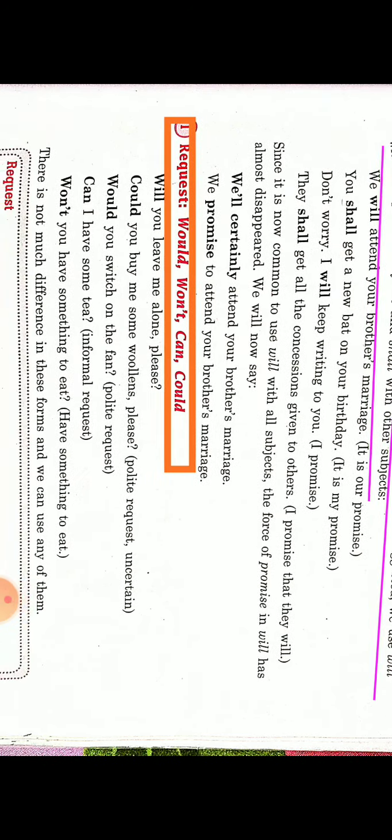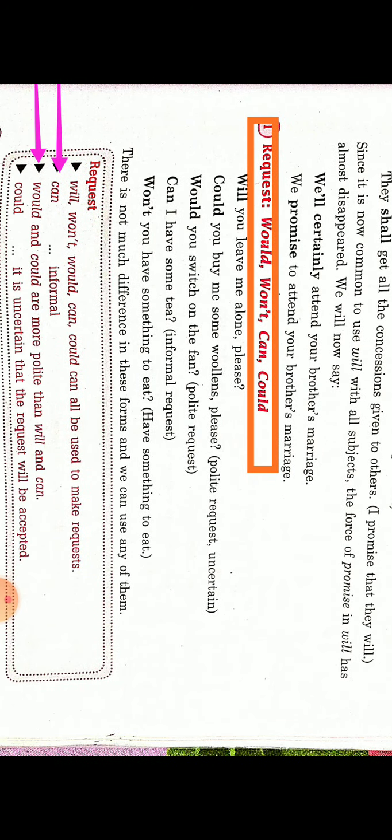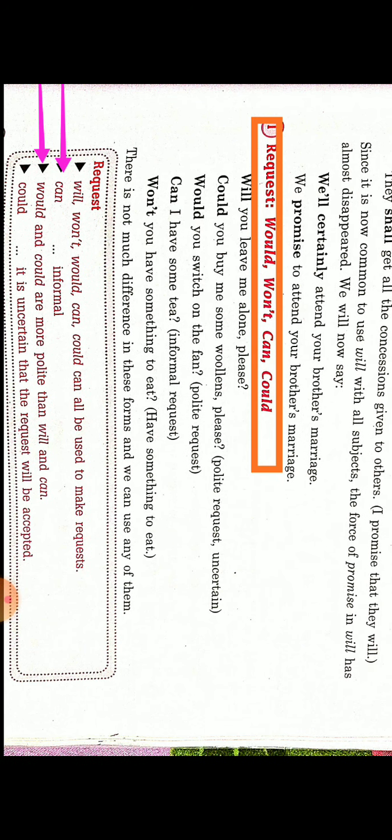That will or shall, which modal will be used. Now would and could. If we are making a request to someone, generally, as we know, can is used or may is used for taking permission, for requesting someone. But if we are making an informal request, we will use can. But if we want to pressurize, if we want to influence a person to do the work which we want from them, to accept our request, then we will use could or would, so that our request would be accepted. Like, will you leave me alone please?